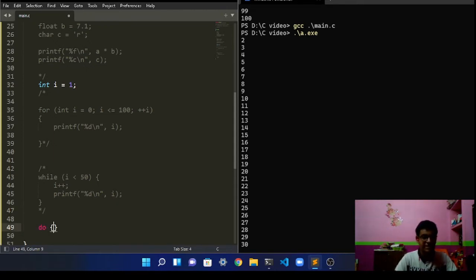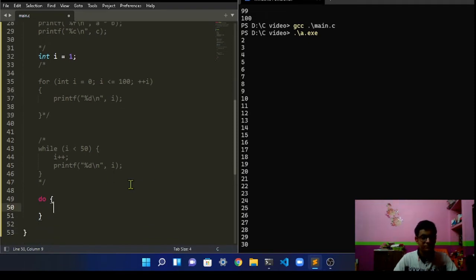First you assign what to do, like print C tutorial, and then we're going to assign while what condition over here.